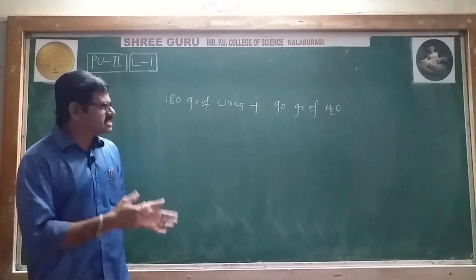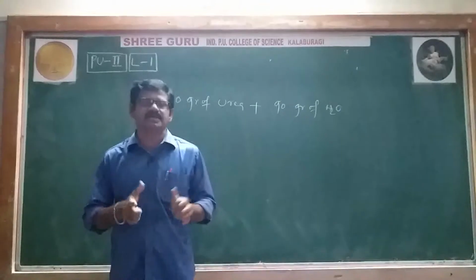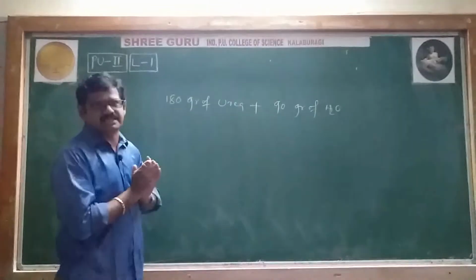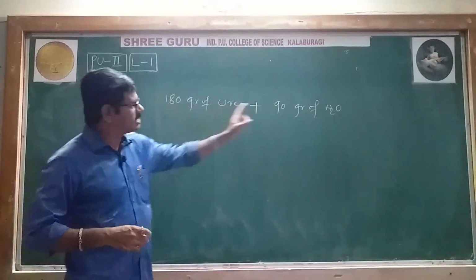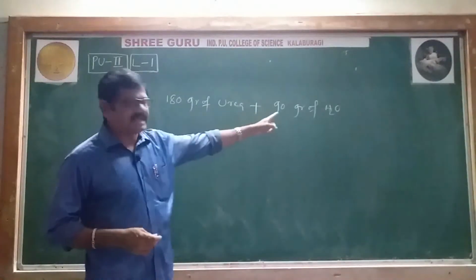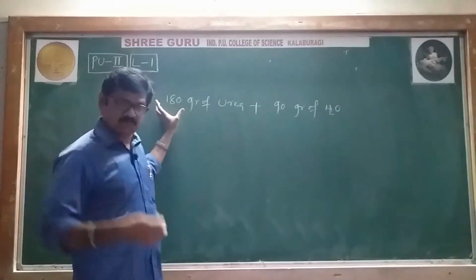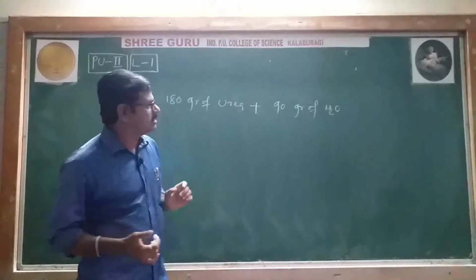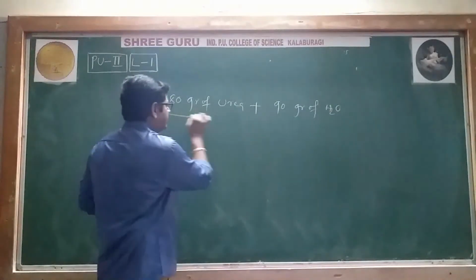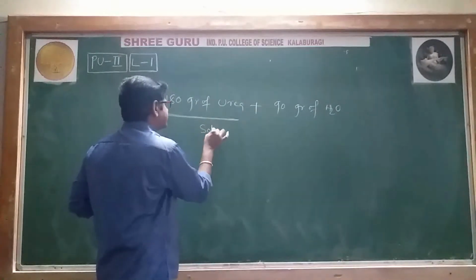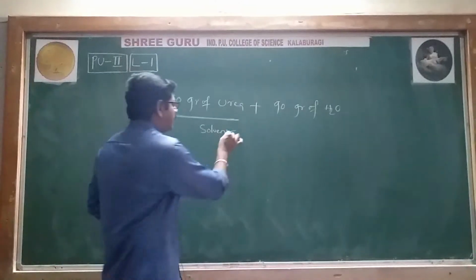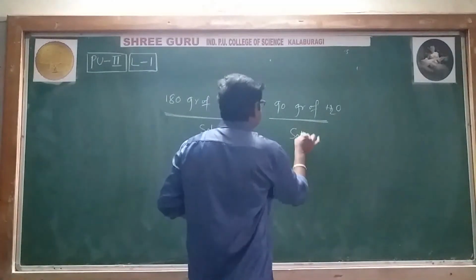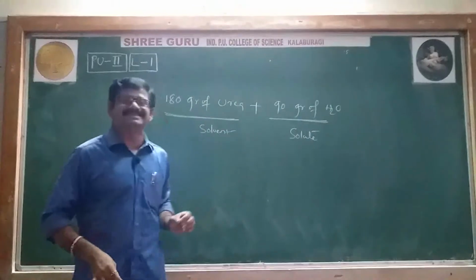In this, we have to identify which is the solute and which is the solvent. Generally, we would expect that since 180 grams is the larger quantity and 90 grams is the smaller quantity, the 180 grams of urea is the solvent and the 90 grams of water is the solute, but that is absolutely wrong.